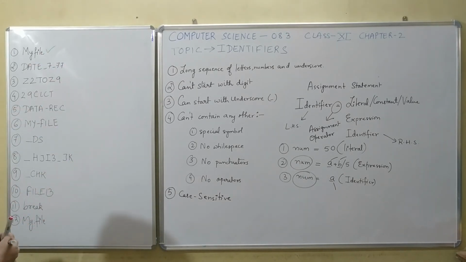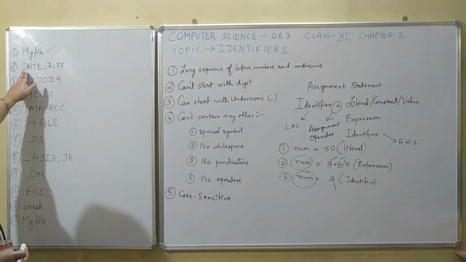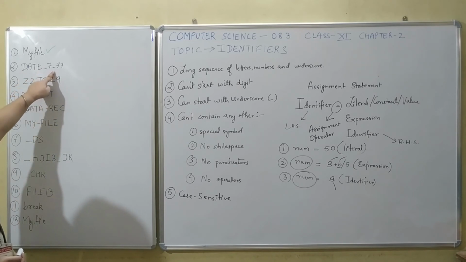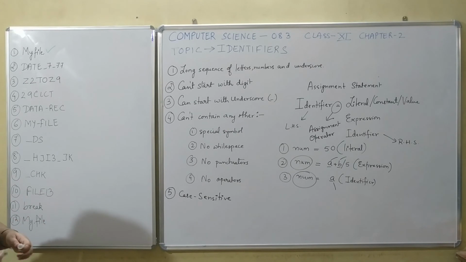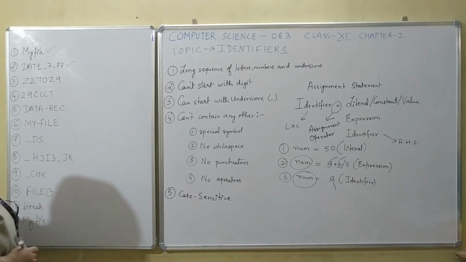No special symbol used, doesn't start with a digit, and there are no spaces in between, so it is correct. Second one, there are capital letters, underscore characters are used, no spaces anywhere, and there are digits but it doesn't start with a digit. So this is also correct.